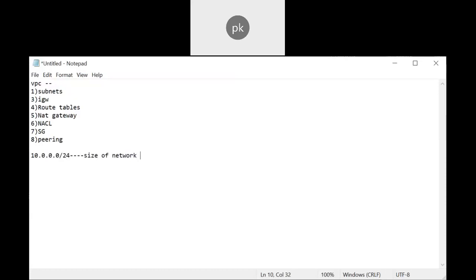That means how many IP addresses can you create?